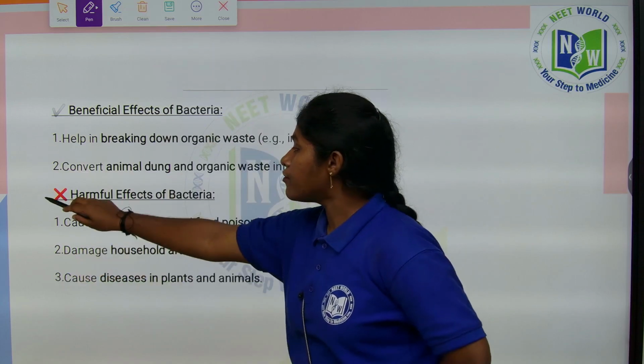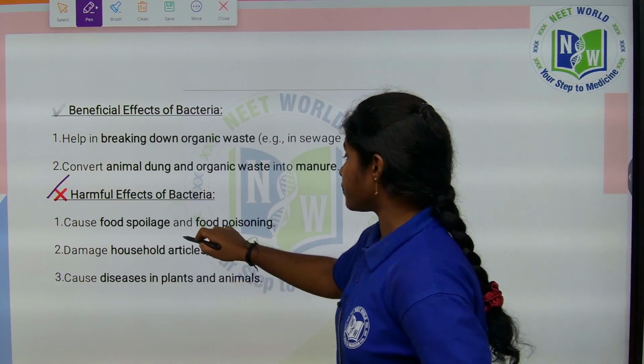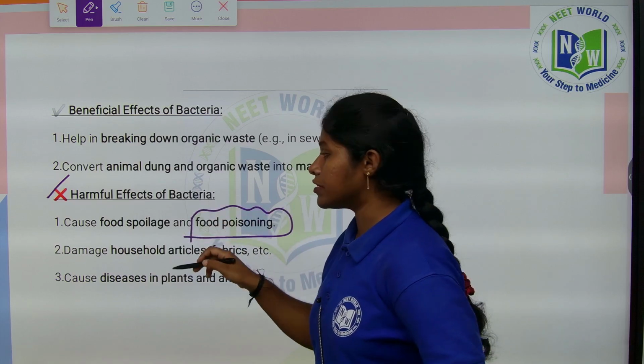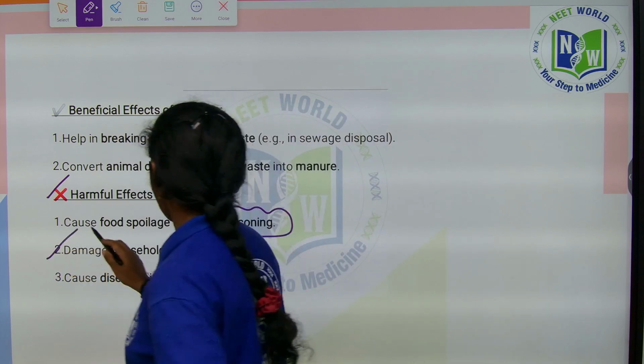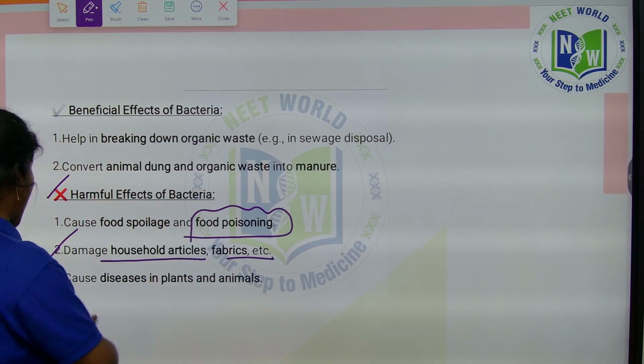So coming to the harmful effects of bacteria. They cause food poisoning also. They damage household articles, fabrics, etc. They cause disease in both plants and animals.